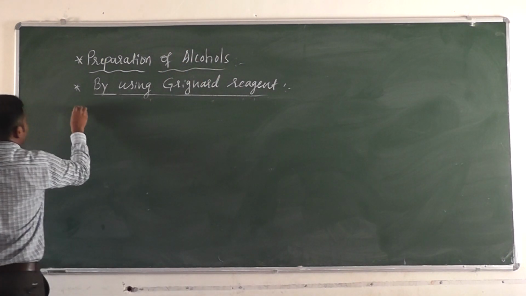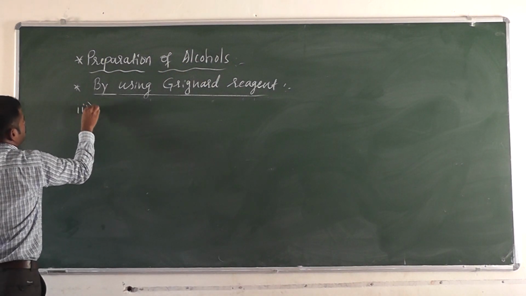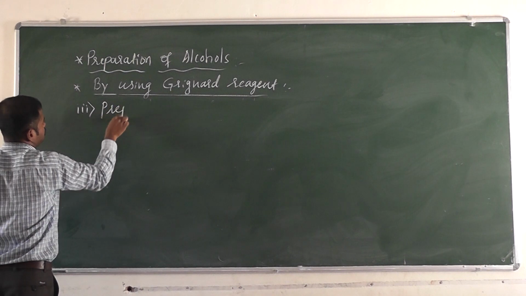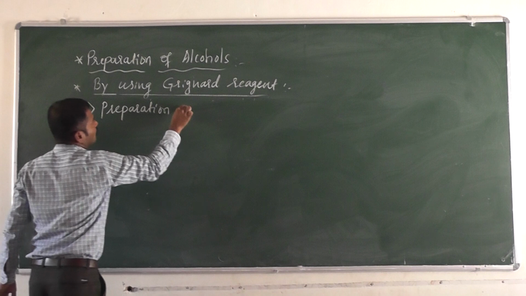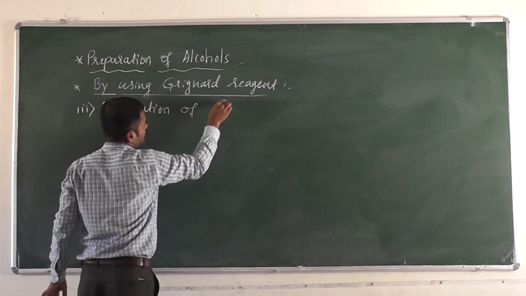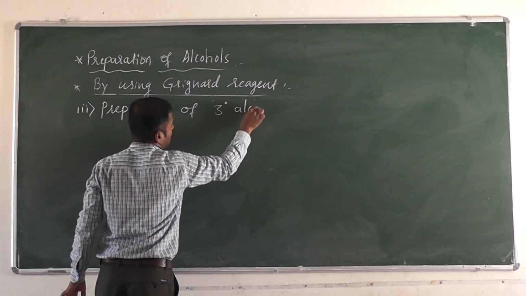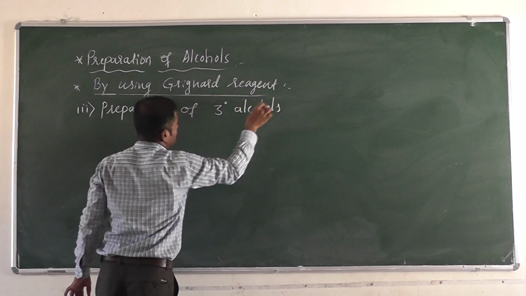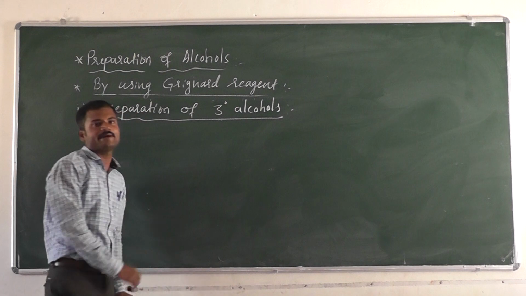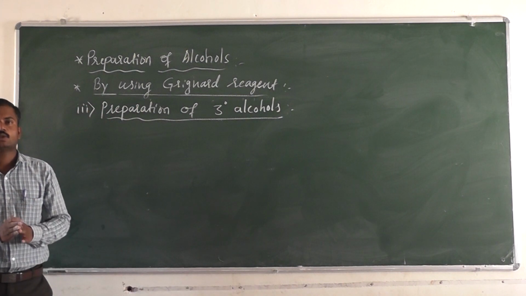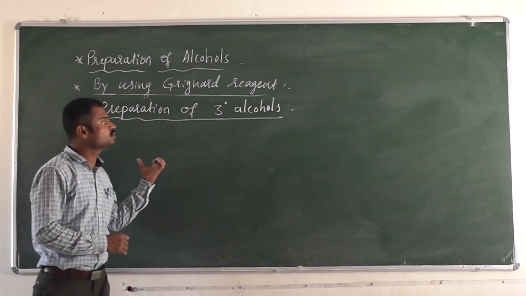Preparation of tertiary alcohols. Tertiary alcohols can be prepared by using ketones, so here we have to use a ketone.